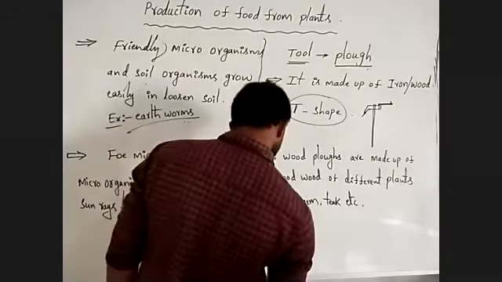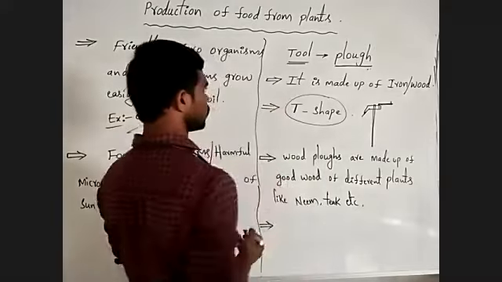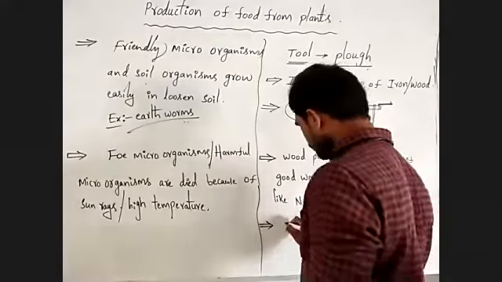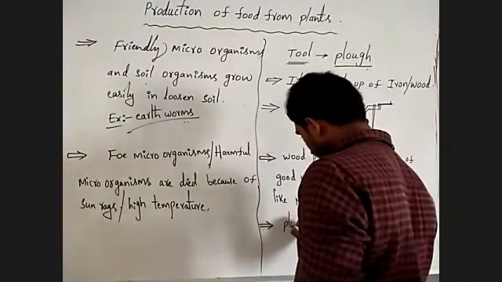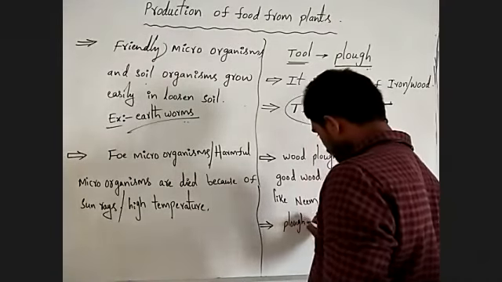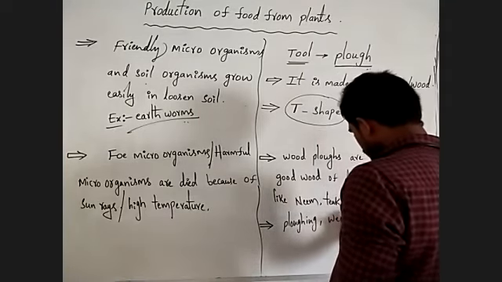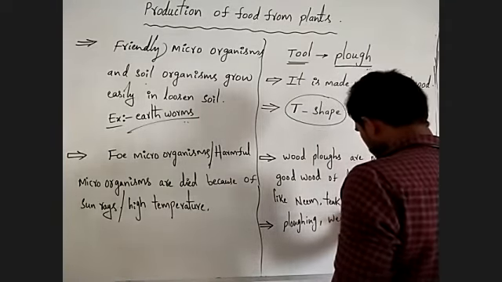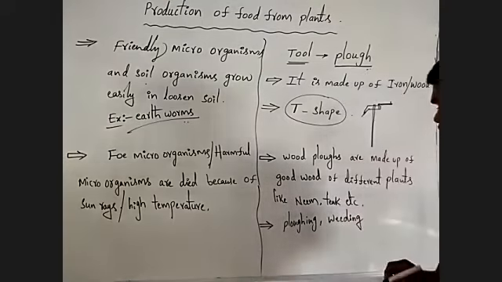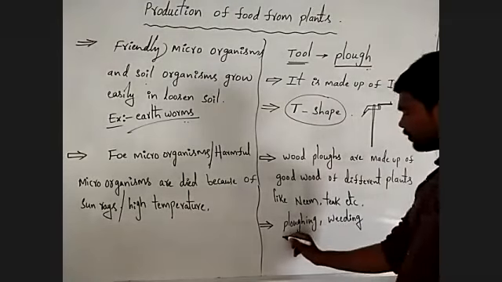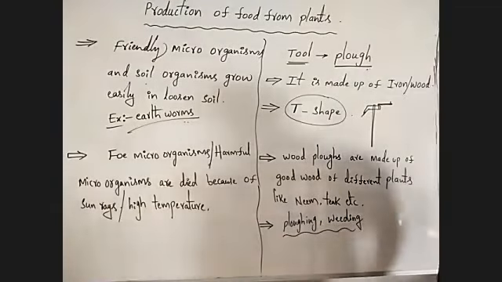What is the use of this plough? It is used for the ploughing and weeding purpose.